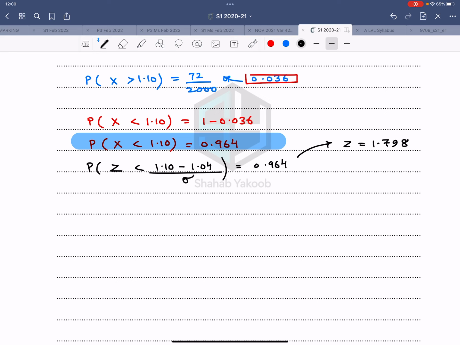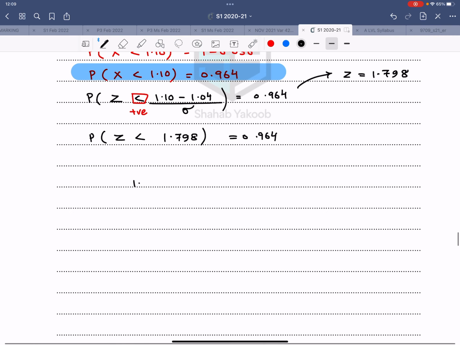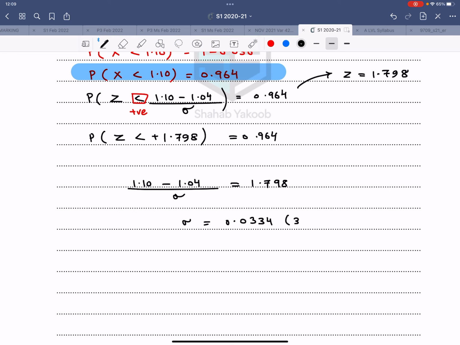Because of this lesser sign, z value is positive. Probability z is lesser than 1.798 equals 0.964. Therefore (1.10 minus 1.04) divided by sigma is 1.798, positive, and therefore you will find the value of sigma, which comes out to be 0.0334, correct to 3 significant figures.